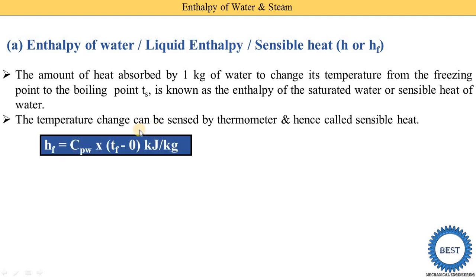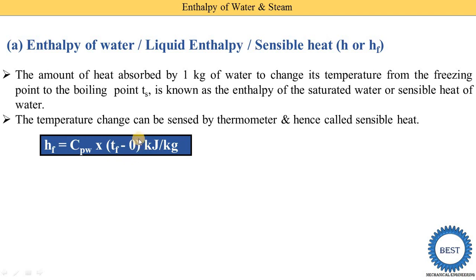And the equation of this enthalpy of water: HF is equal to CPW multiplied with (TF minus 0), and the unit of this enthalpy is kilojoule per kg. How is this equation written? The water has a certain specific heat, and this specific heat is multiplied with the change in temperature to get this enthalpy. Here TF is the saturated temperature or the final temperature, and 0 is the freezing point. We generally consider the freezing point as 0.